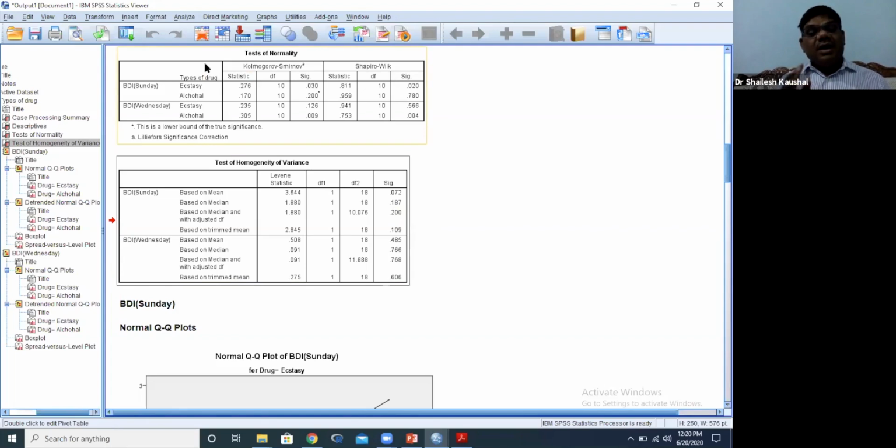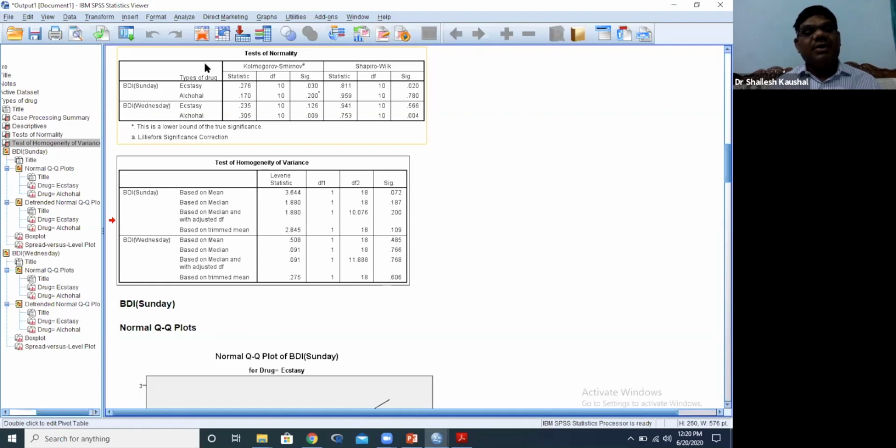But the assumptions of a parametric test are that we want data both normal and homogeneous. If data is normal but not homogeneous, or homogeneous but not normal, we cannot apply a parametric test. This is the condition of a parametric test. We need both assumptions: data should be normally distributed as well as homogeneous.